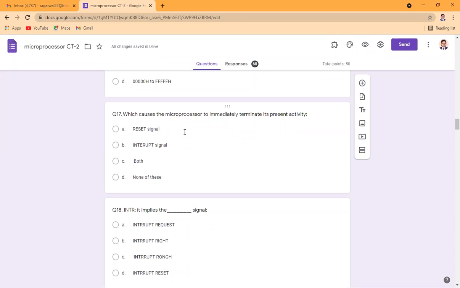In case of an interrupt signal, whenever the interrupt is received, the microprocessor completes its work and then handles the interrupt line. So A is the correct answer, because by using the reset signal, all operations can be terminated immediately.